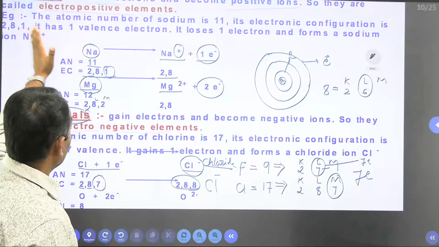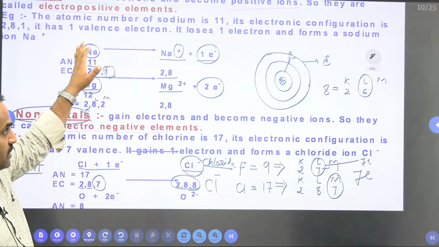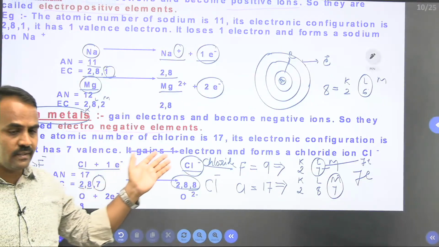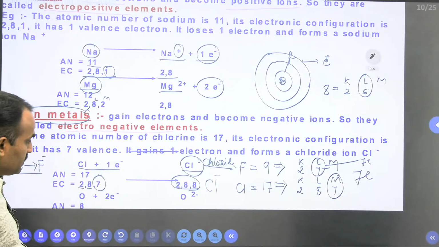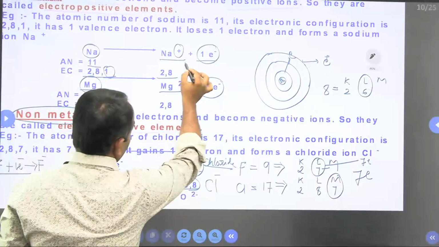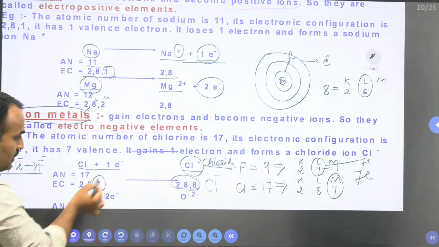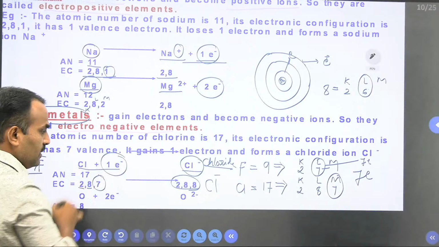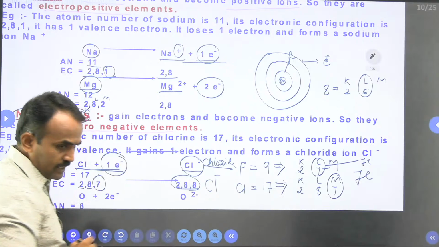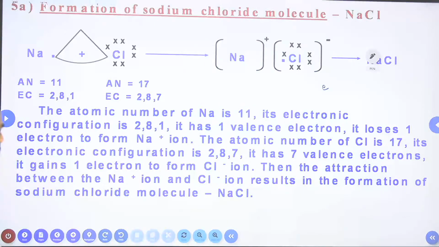Now it is clear, electropositive and electronegative elements. I'll clear it once again. Electropositive elements are those that readily lose electrons. Electronegative elements are those that gain electrons. So you can observe these two reactions. In the electropositive element, the electron lost by the element is written on the product side. In the electronegative element, the electrons gained by the element are written on the reactant side. So here also there is a clue for identifying electronegative and electropositive elements. Okay, so next we can move towards the next one.